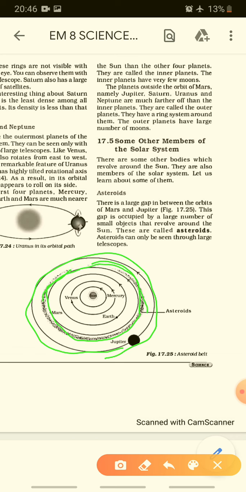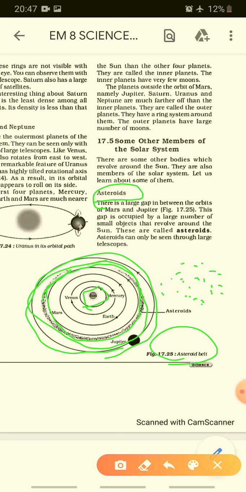A large gap between them is given, right? So this gap is occupied by a large number of small objects which are revolving around the sun. These objects revolving around the sun are called asteroids.